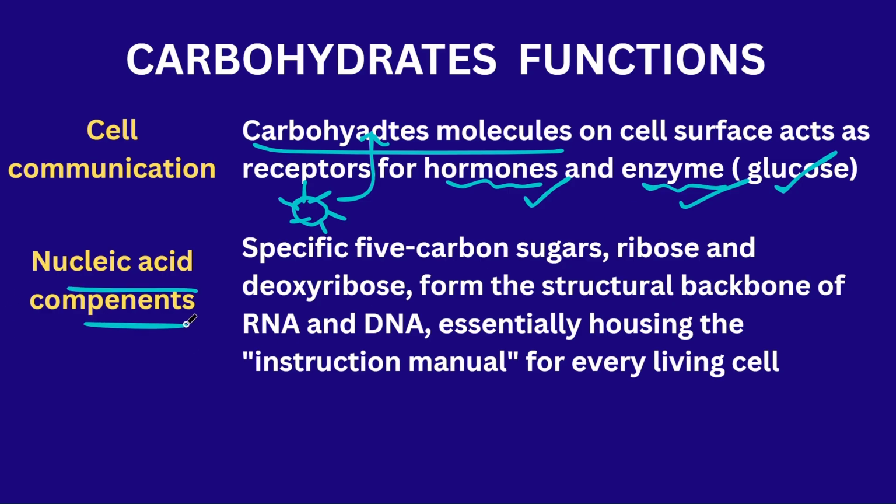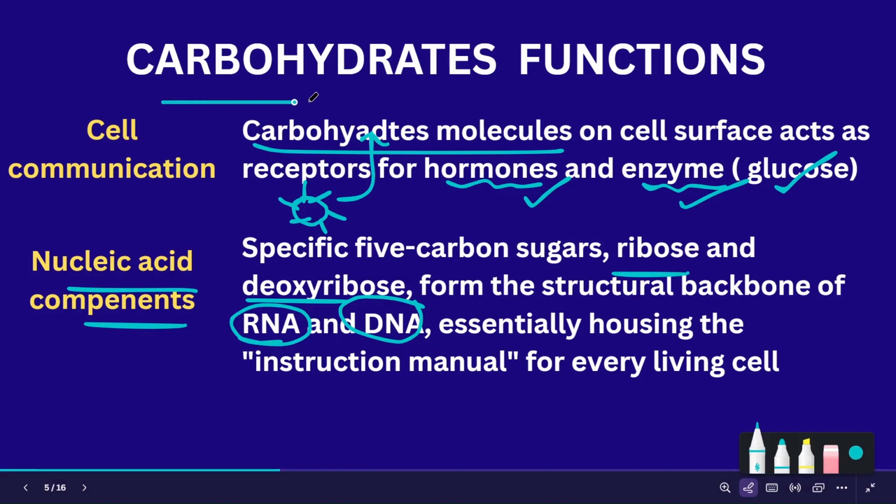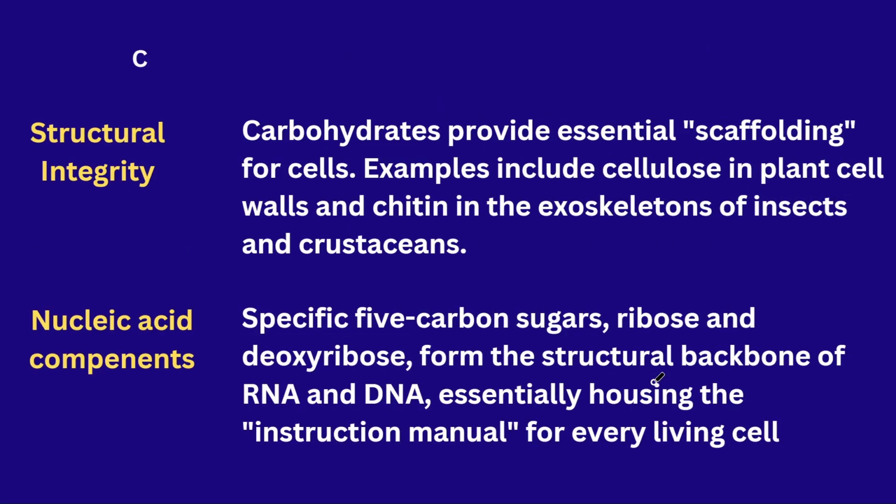And next, nucleic acid components. The DNA contains the deoxyribose sugar and RNA contains the ribose sugar. So the sugar units are present in the structure of the genetic material. So this is the main function of the carbohydrates.